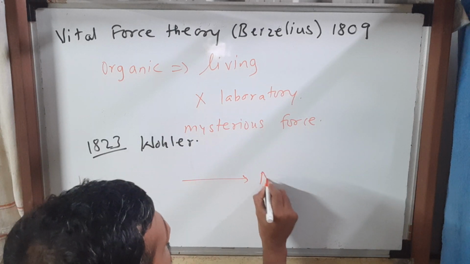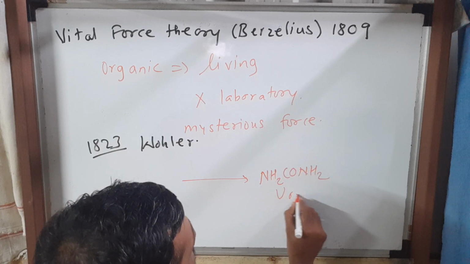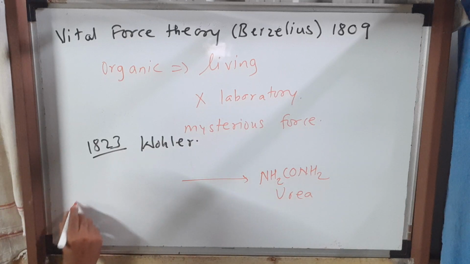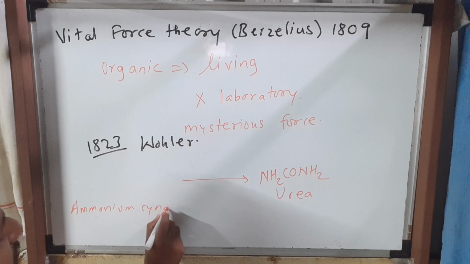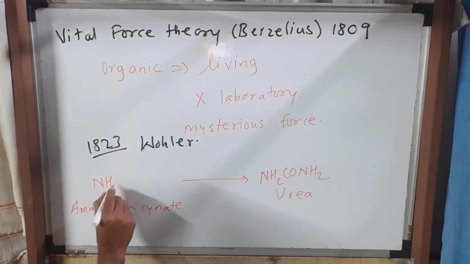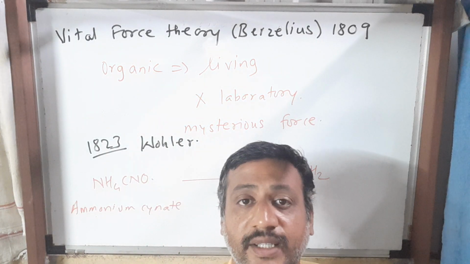He synthesized urea, NH2CONH2, from ammonium cyanate. Ammonium cyanate is NH4CNO. I hope you are getting that.